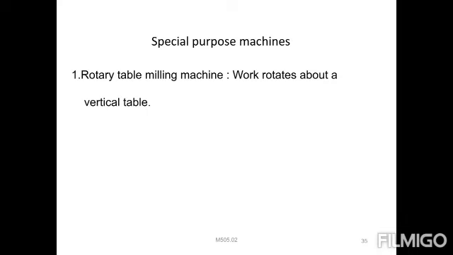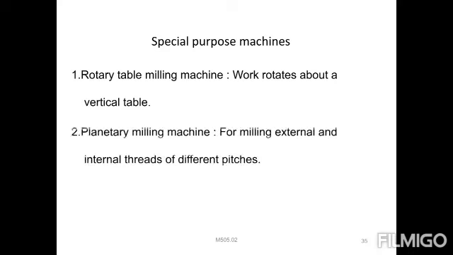Already you know, it is the gap between two teeth, how much gap will be maintained between two teeth in threads or gears. It will be maintained equally over the entire area of the gear or threads on each and every side, right? The planetary milling machine is used for producing external and internal threads.